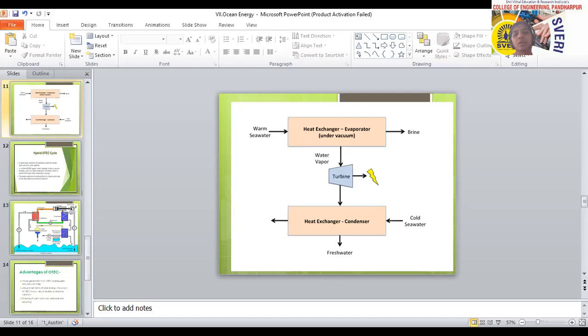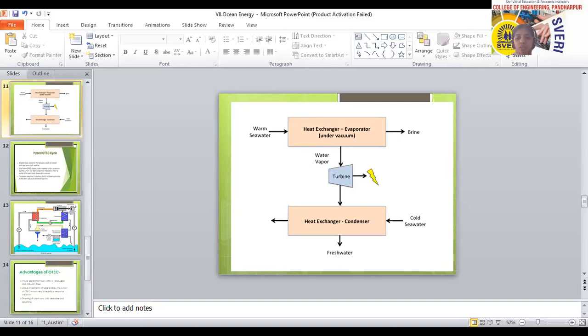Because of this, conversion efficiency is very low. Efficiency should be higher, but in the OTC system it is only 3 to 4%. So this is one disadvantage of the ocean thermal energy conversion system.